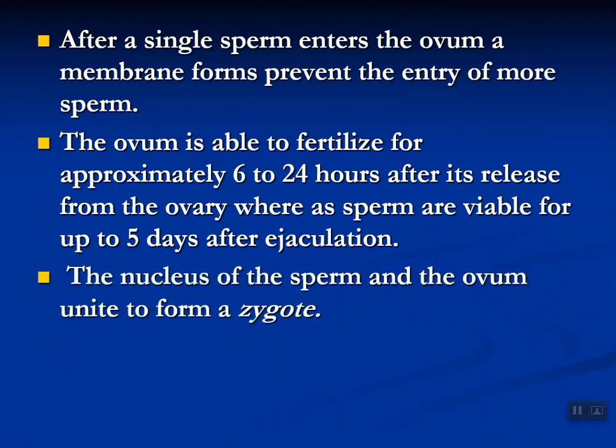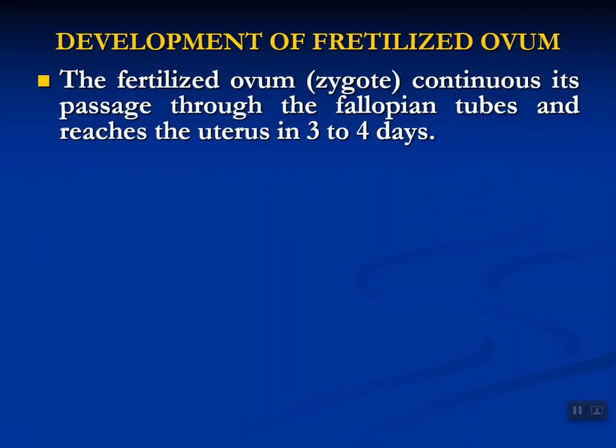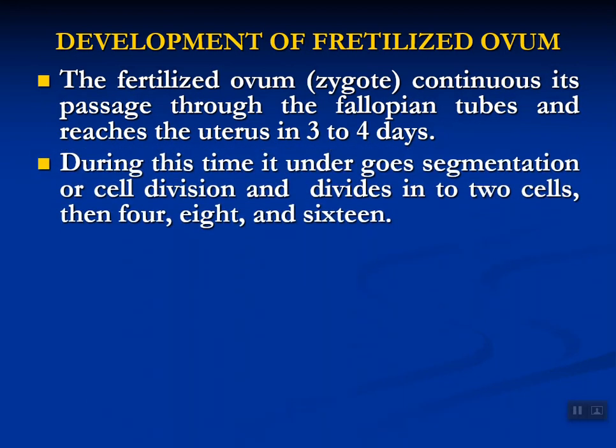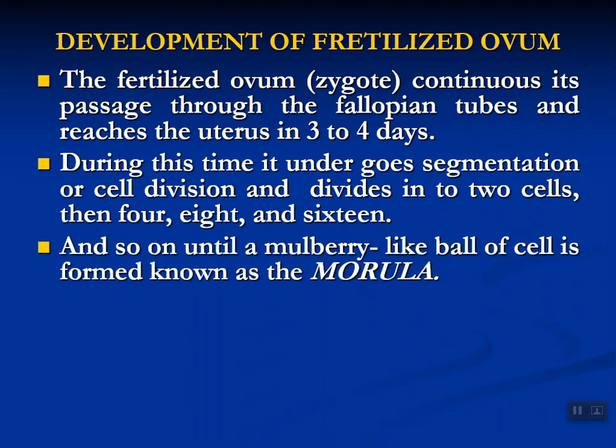The nucleus which is formed after the union is known as the zygote. After that, the zygote divides. It reaches the uterus in 3 to 5 days, continually dividing into 2, 4, 8 and 16 cell structures. First, there is one ovum and one sperm. After that, the zygote is formed. Division of the zygote forms the blastomere.